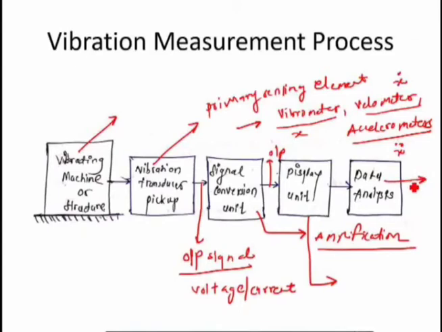So I hope you have understood the process. First there is a vibrating machine at position number one. To this vibrating machine we connect a primary sensing element, which is also called a transducer. The function of the transducer is to convert this mechanical vibratory motion into an electrical signal, that is, in terms of voltage and current. Then it is amplified by the signal conversion element, and then it is displayed on the display unit for visual inspection. And then finally, the recorded or stored data is used for the detailed analysis of the vibration characteristics of a particular vibratory machine or structure. This is called the vibration measuring process.